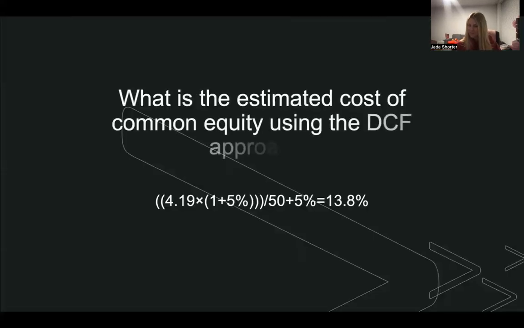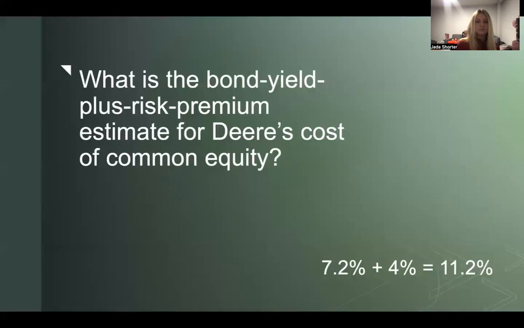Following that, what is the estimated cost of common equity using the DCF approach? That would be 4.19 times 1 plus 0.05, divided by 50, all that plus 0.05, which is 13.8%.